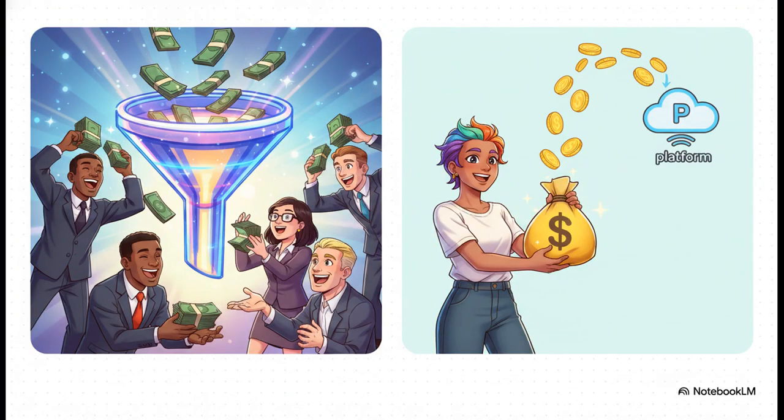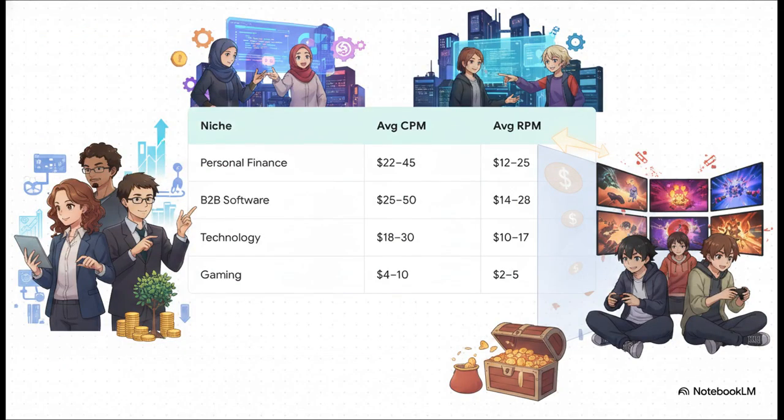Moving right along to Section 2, Layer 1, YouTube ad revenue. So the first layer of this whole thing is your anchor YouTube video. But to really optimize it, we gotta clear up the confusion between CPM and RPM. CPM is just what the advertisers pay. RPM, on the other hand, that's the actual money going into your pocket after YouTube takes its chunky 45% cut. RPM is your true income metric, and it is heavily dictated by your niche, viewer geography, and of course, your video length.